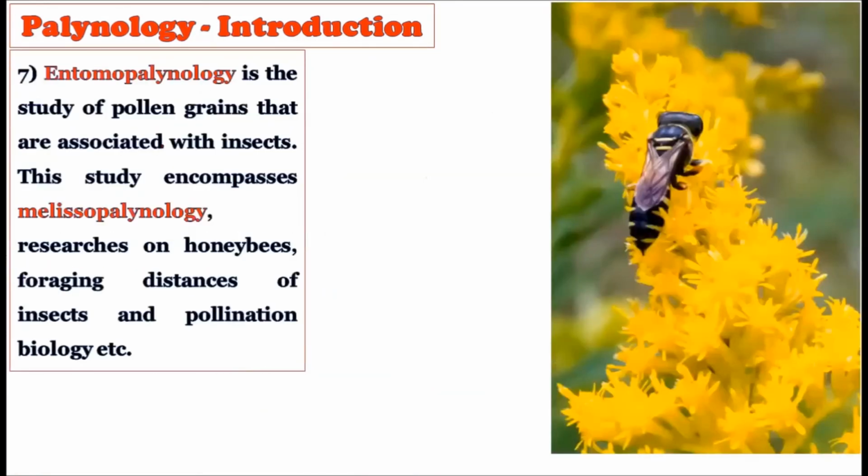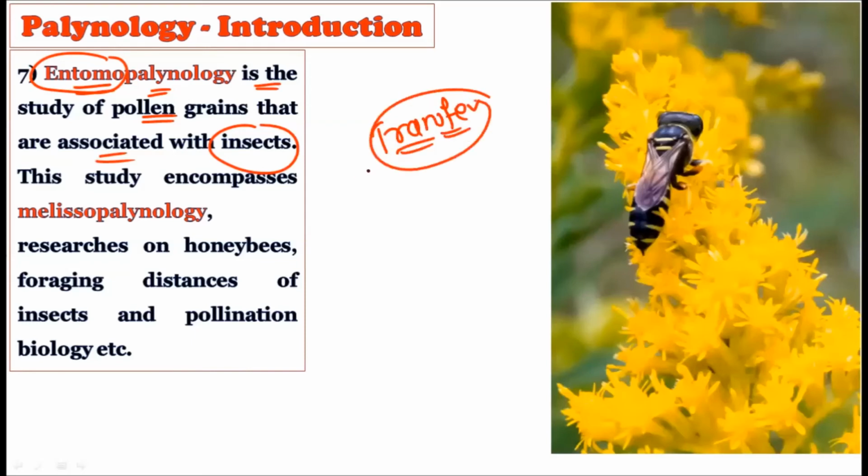See, the seventh one is entomopalynology. As you know, entomo stands for insect, right? It is the study of the pollen grains that are associated with insects. As you know, in plants, the transfer of pollen grains from anther to stigma is typically done by insects. Many types of honeybees transfer pollen grains from one flower to another flower. So if you study the pollen grains which are associated with insects, this all comes under entomopalynology.